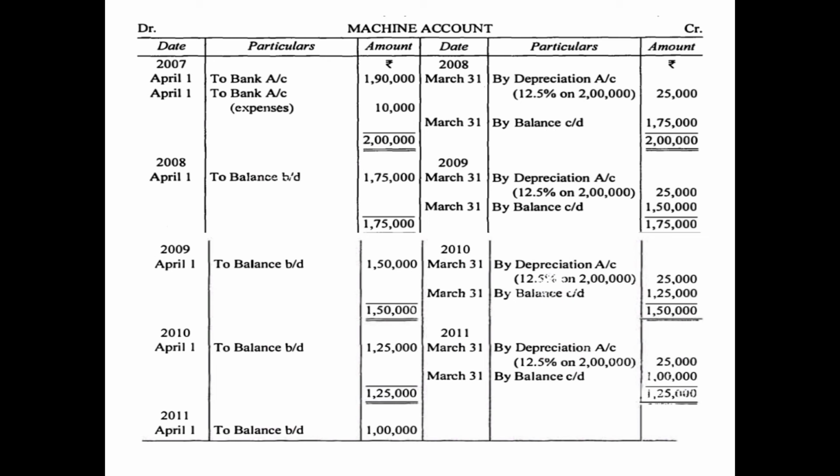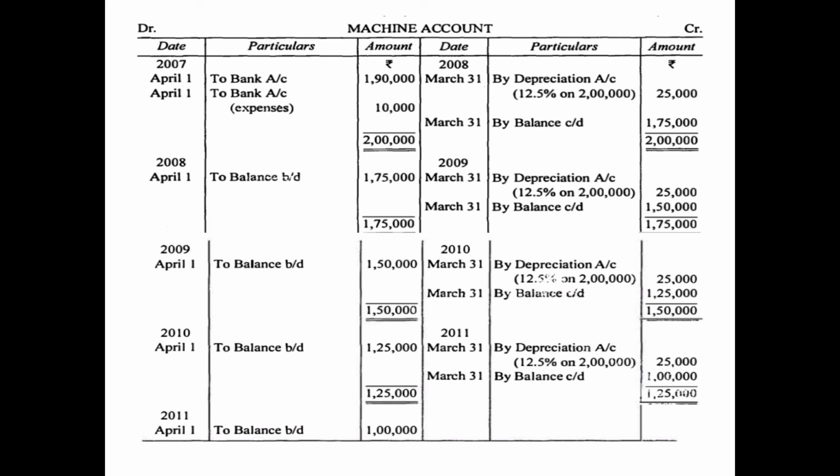Debit side total 1,50,000 minus credit side total 25,000, that is 1,25,000. Whatever we are showing in carried down will be brought forward on the opposite side. We will write on 1st April 2010 to balance brought down 1,25,000, and again there are no other transactions. So on the credit side we will show the amount of depreciation at the end of the year, that is 31st March 2011, by depreciation 12.5% on 2 lakh, that is 25,000, and then we will show the closing balance, that is debit side total 1,25,000 minus credit side total 25,000.